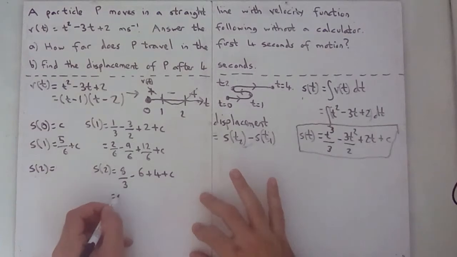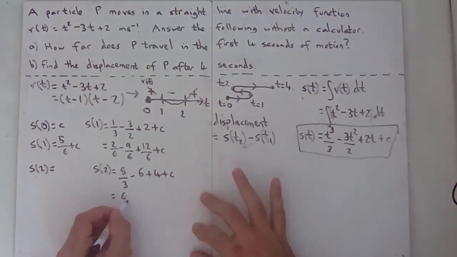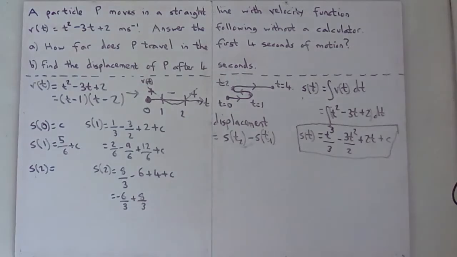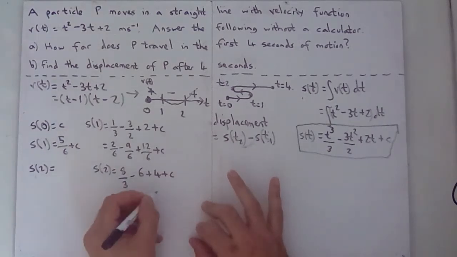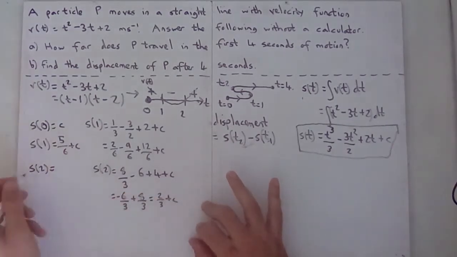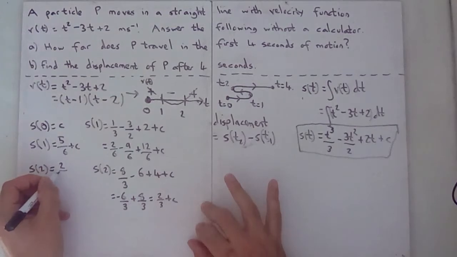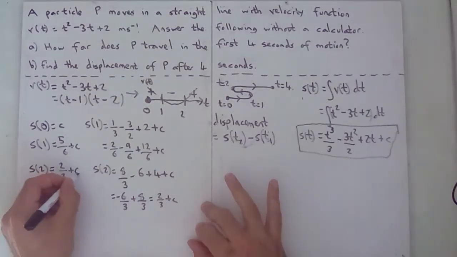Minus 2 must be minus 6 over 3, plus 8 over 3, which will give us 2 over 3 plus C. So S2 is 2/3 plus C.